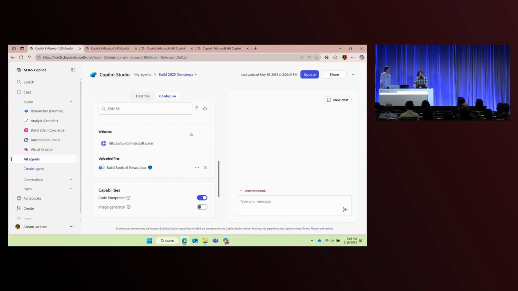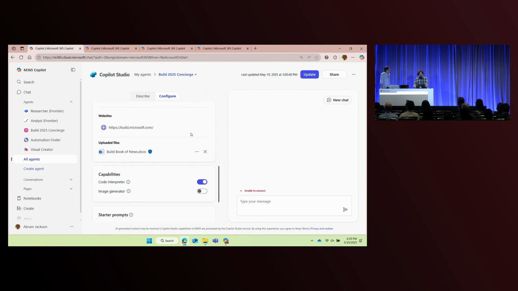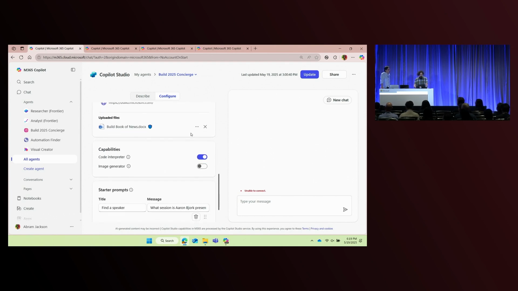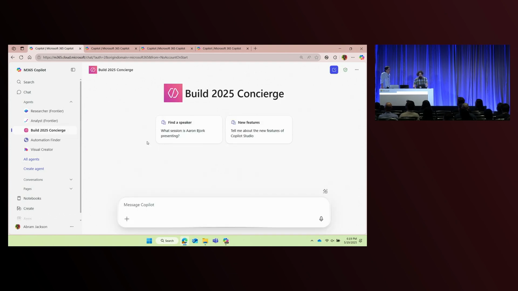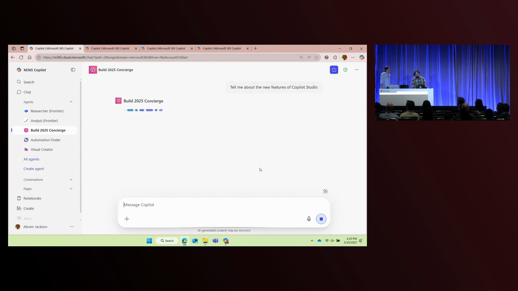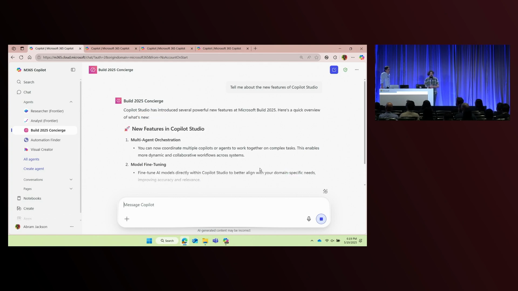I've selected Code Interpreter. We give end users the ability to add these pre-built capabilities and starter prompts. But let's go ahead and look at how this agent operates. Let's try this conversation starter that I had in Agent Builder, and I'm going to click on it: Tell me about the new features of Copilot Studio. I'll click on the arrow to submit this. It's only going to take a second to begin the response.